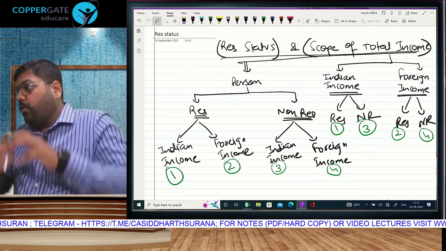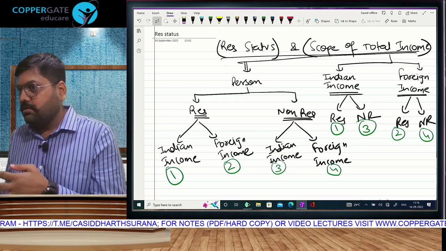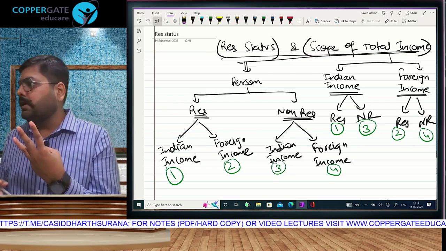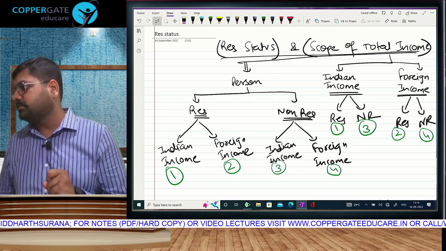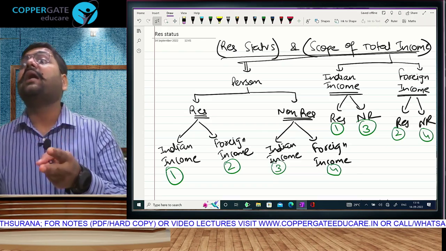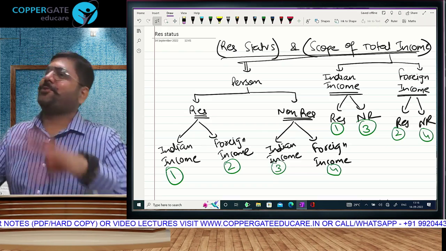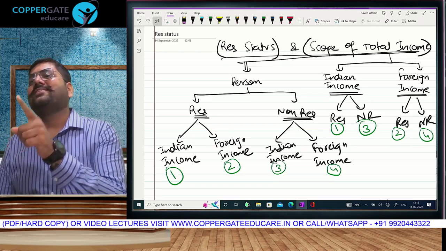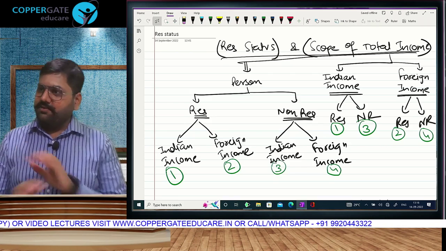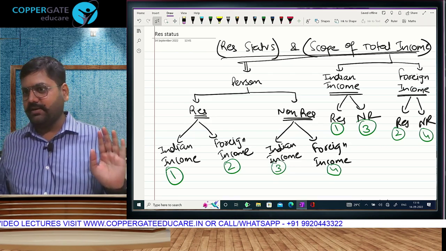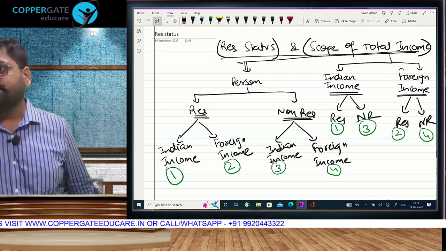See, if you go and observe the charging section, 5 things we have to learn to finish our subject. 3 are done in the second lecture itself: person, previous year, assessment year. So we are left with 2 things. Residential status and scope of total income are the two things left. And what are the remaining things? Net taxable total income and calculation of tax. And our full syllabus is only calculation of income and tax. Obviously, we will learn income calculation first. Then we go to tax rates.